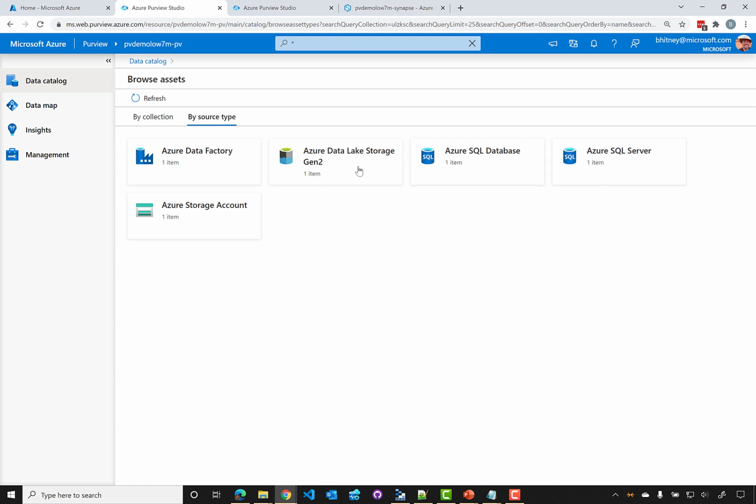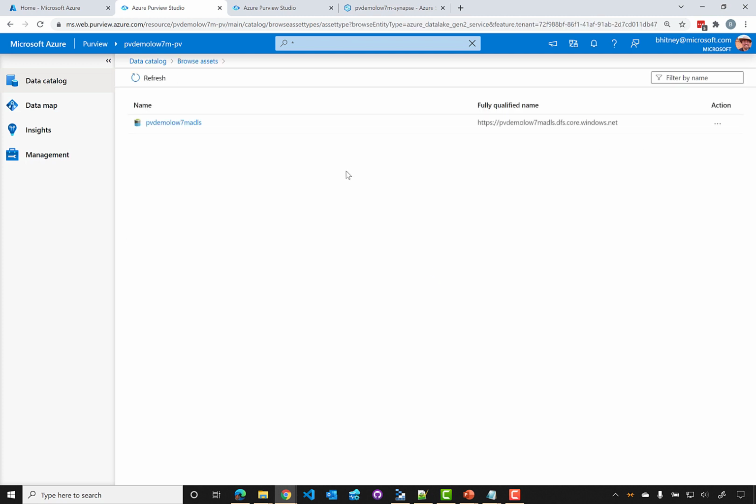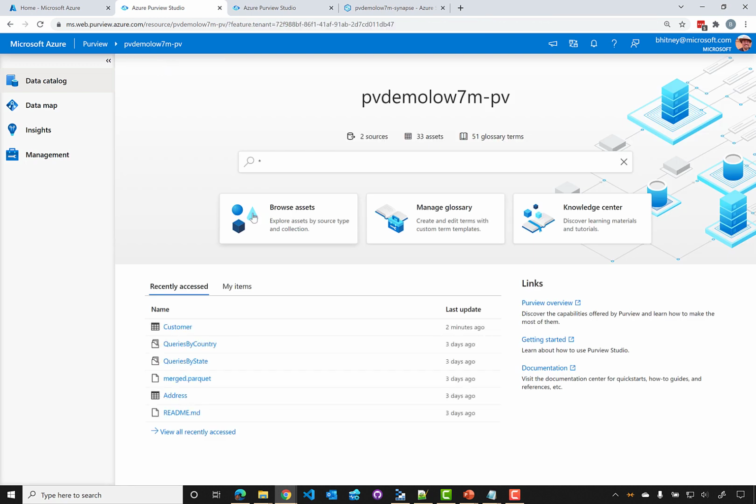Data Factory, which we haven't talked about yet too much. We have our data lake storage account, SQL Server, and if we click on this, for example, we'll see that it just tells us which storage account is linked in our data catalog. And so there's a number of different ways we can drill down and get an idea as to what our data catalog contains and search it.